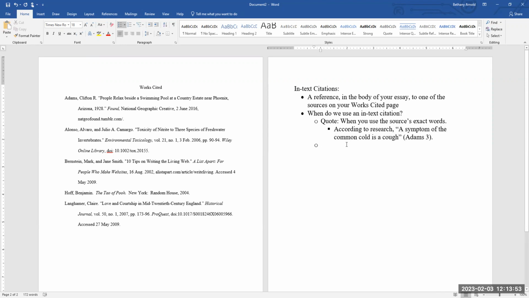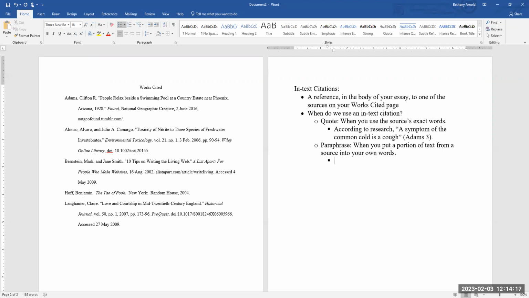You also need to provide an in-text citation when you paraphrase from a source. When you paraphrase, you put a portion of text from a source into your own words. So we still need to give credit. We still need to use an in-text citation there because we are taking someone's ideas and putting them into our essay.